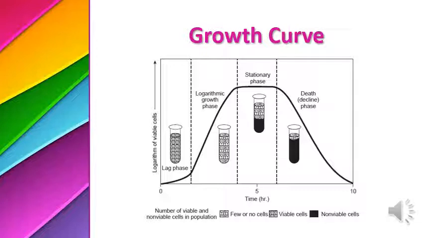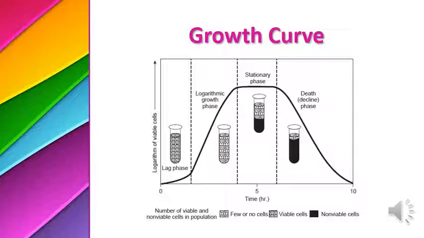Bacteria prepare themselves for division, and in the log phase exponential growth of bacteria occurs. That is, bacteria multiply with maximum ability. That's why we named the log phase the exponential growth phase.